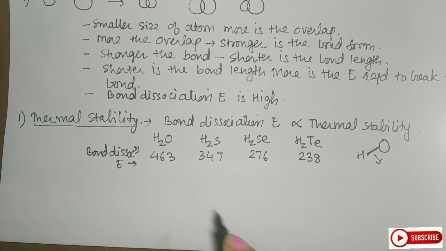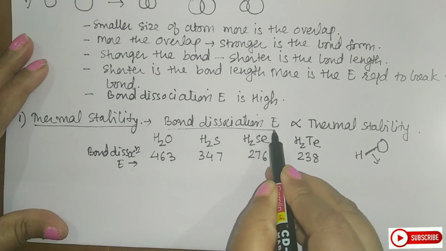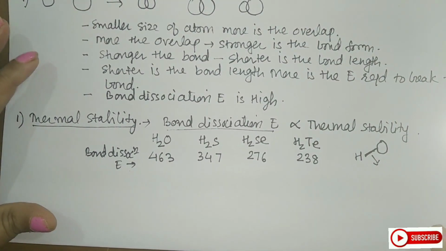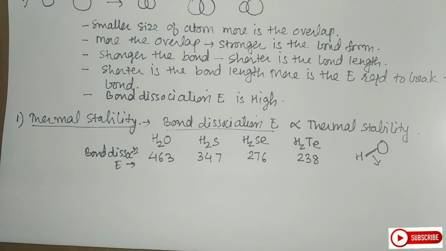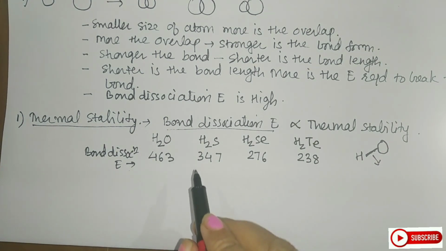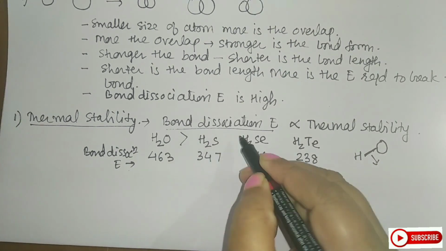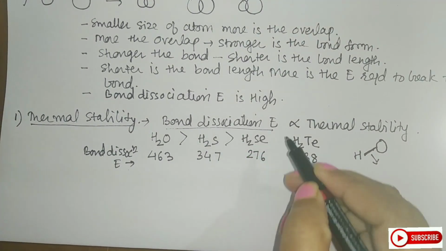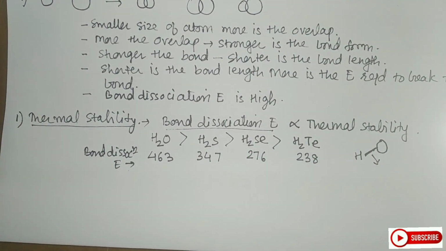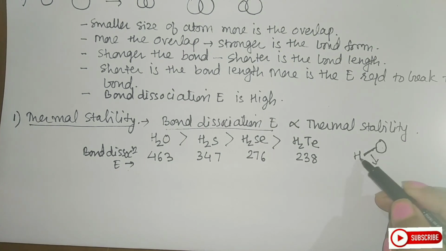So it is simple that bond dissociation energy is directly proportional to thermal stability. Now, how to define this? The thermal stability decreases in the order of water, I will put the arrows in this way, H2S, H2Se and H2Te. On moving from water to hydride of tellurium, the size of the central atom goes on increasing, and therefore the M-H bond strength goes on decreasing.